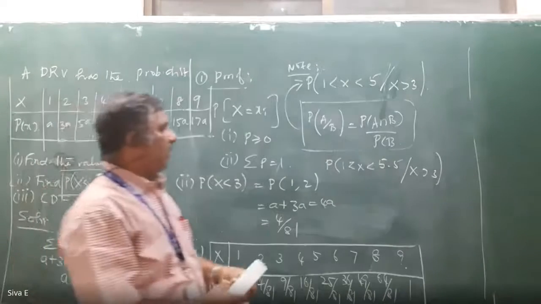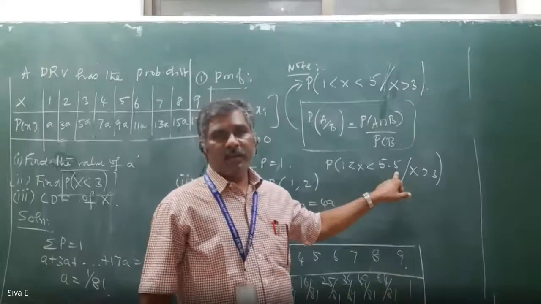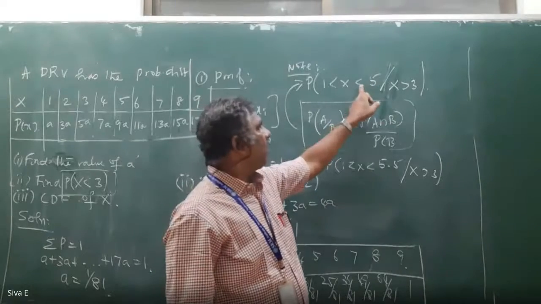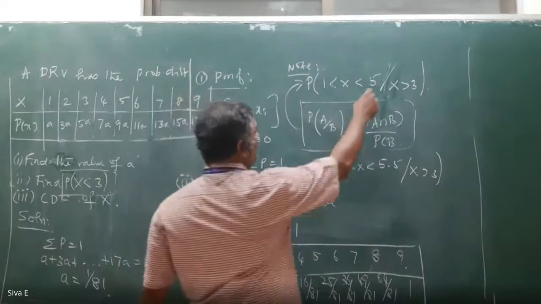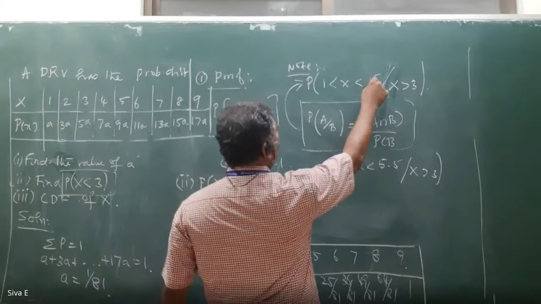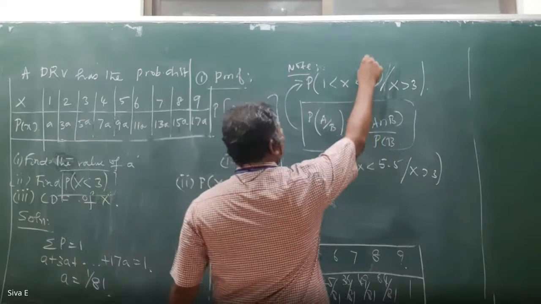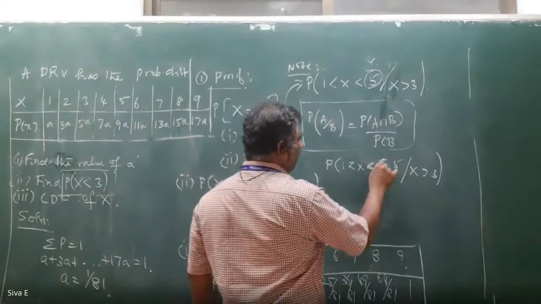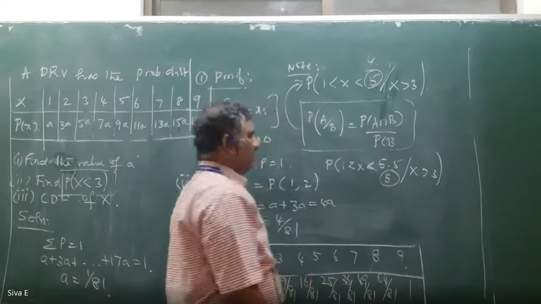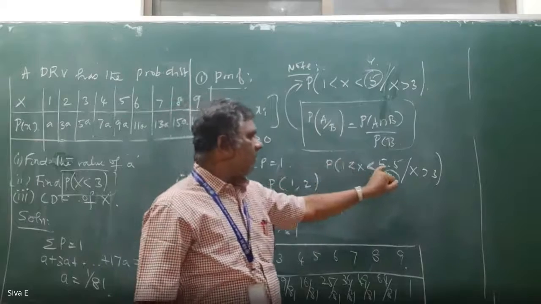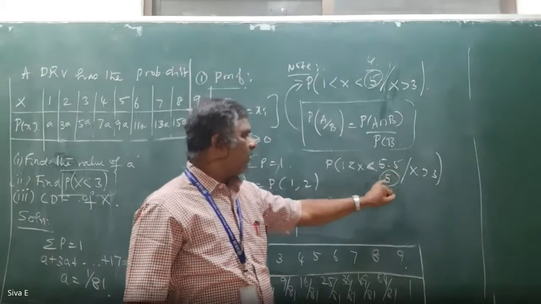In case they are giving less than 5, it is not containing 5. It is up to 4 only. If it is less than 5.5, it contains 5. So both are different. Even in case they are giving 5.1, we have to include 5 here.